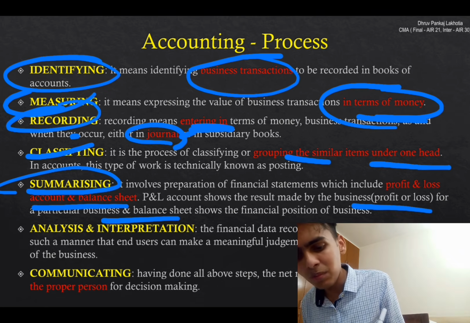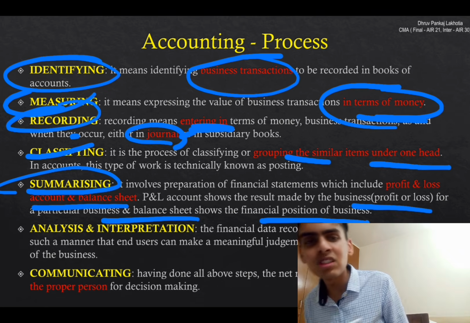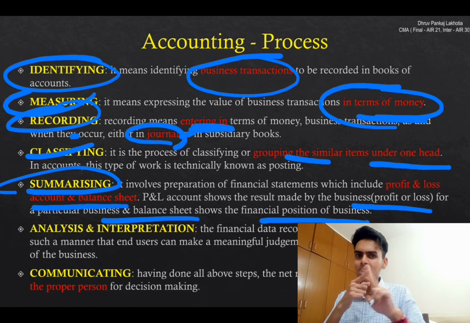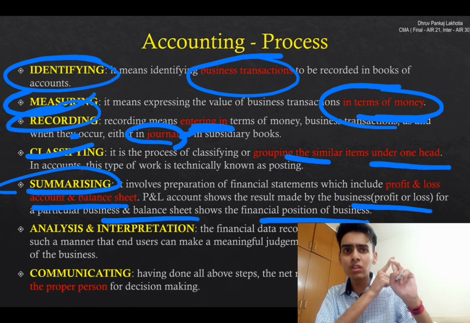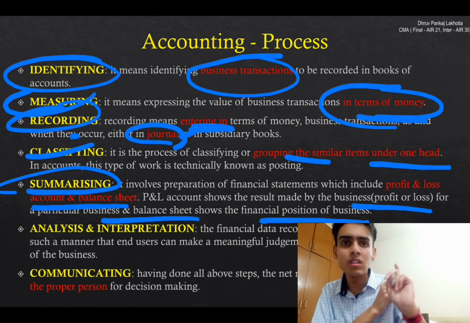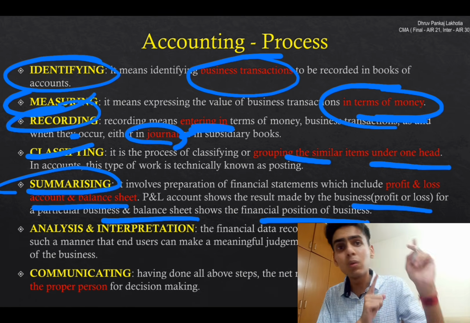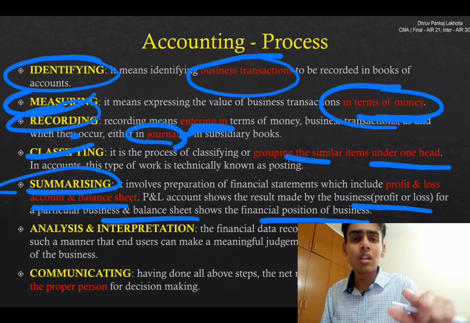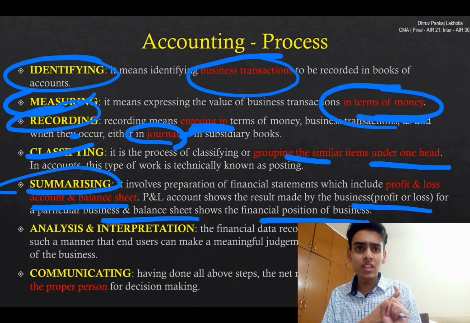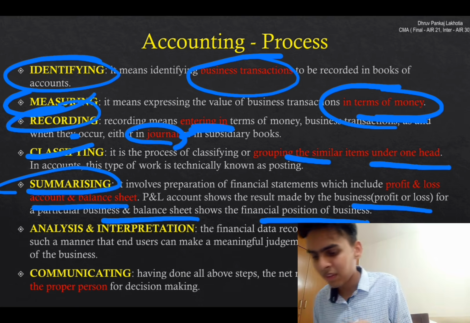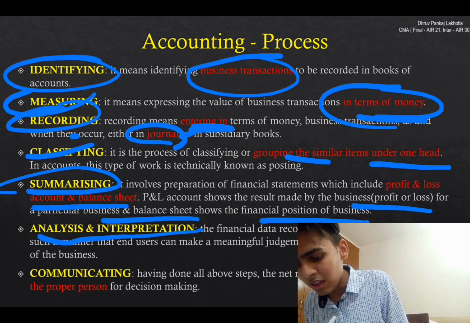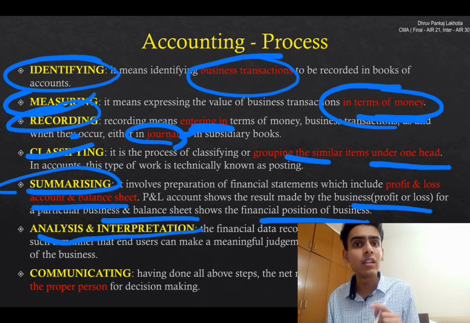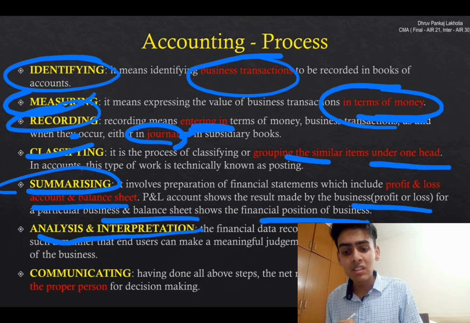Profit and loss is for business; the balance sheet shows the financial position of the business. There are two things. One is called financial position of business. One is called financial performance of business. We're going to go deeper into that in the next lecture. But this is what it is. Okay. Analyzing and interpretation. What does analyzing and interpretation mean?